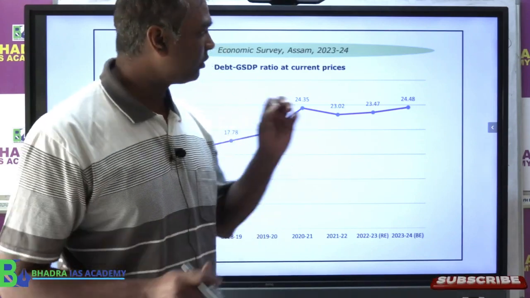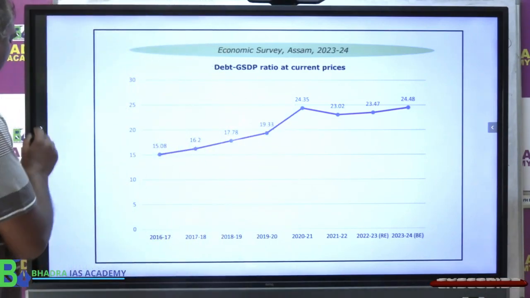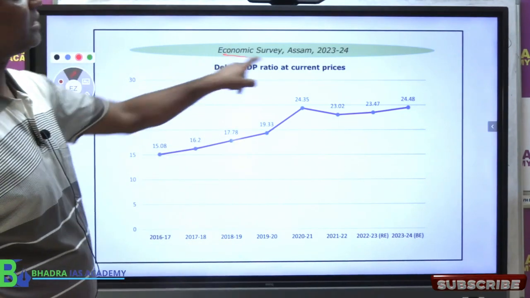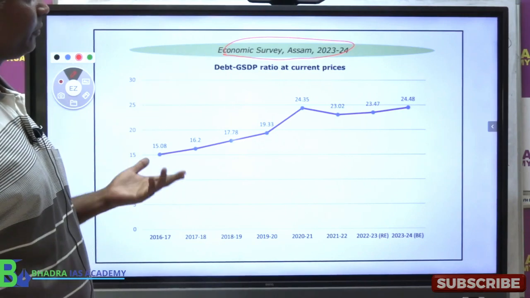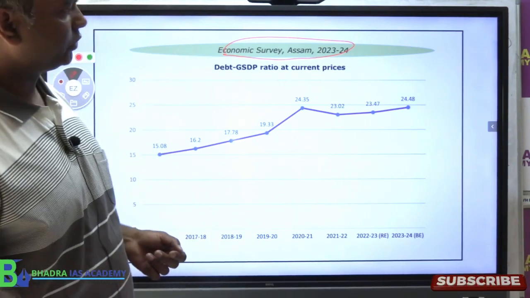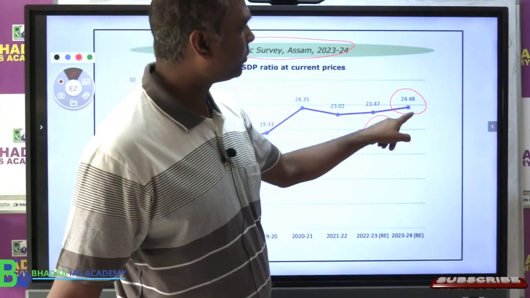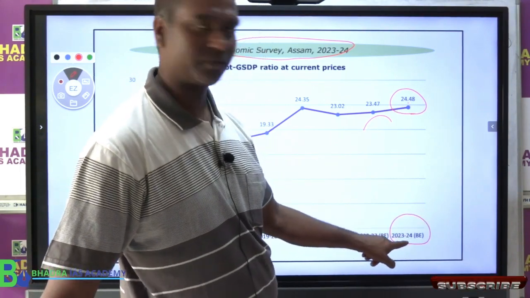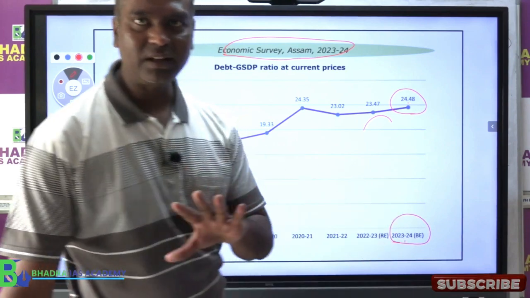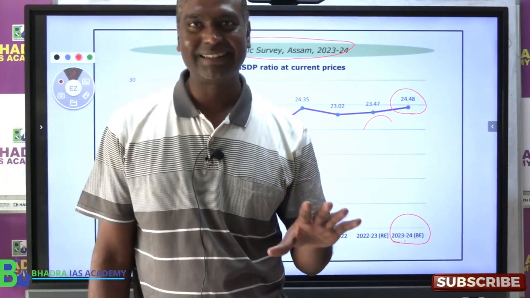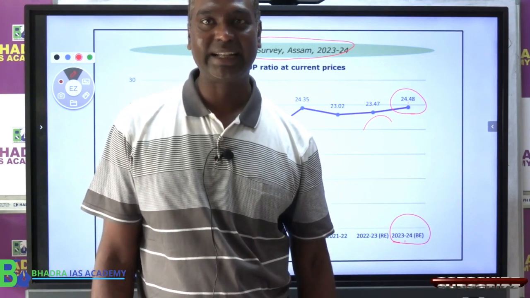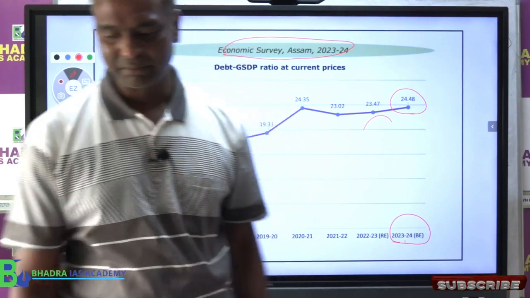ठीक है. So if you look at here, Assam government has given this analysis. It is given in Assam economic survey, right? So if you see the debt to GDP ratio, it has come to 24.48% in 2023-24, but it is within the limit given by the FRBM Act, that is the Fiscal Responsibility and Budget Management Act. In short, we call it FRBM Act.